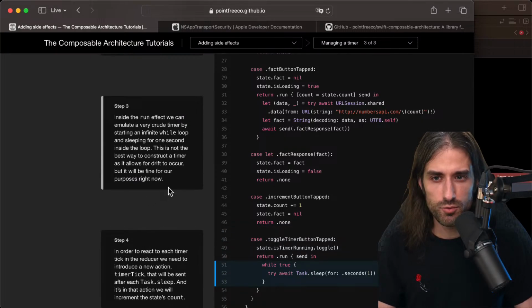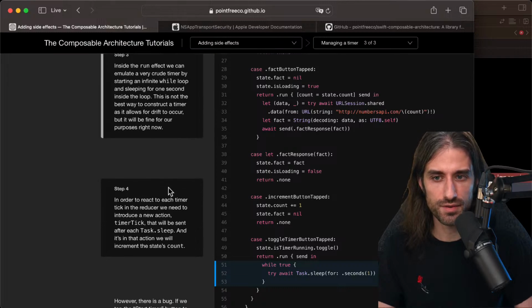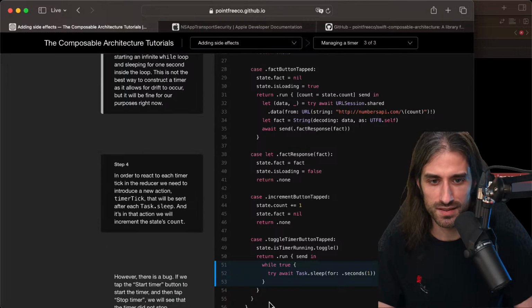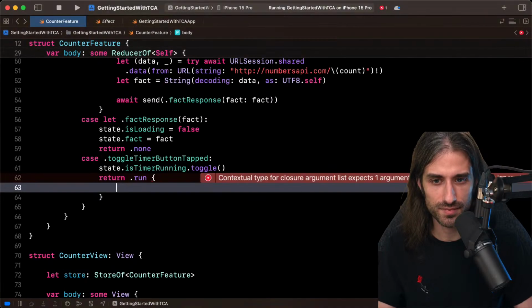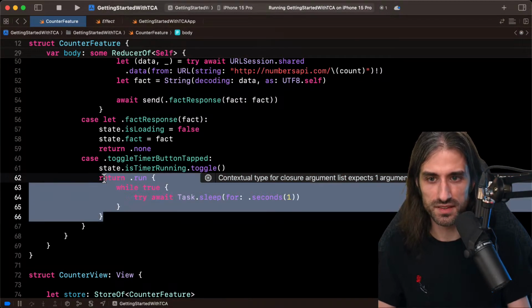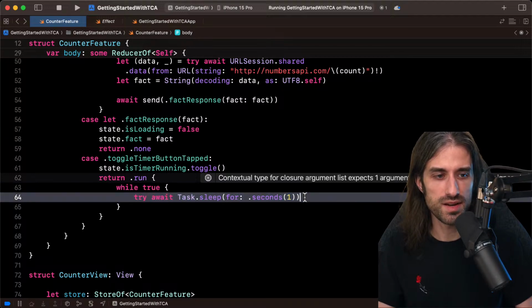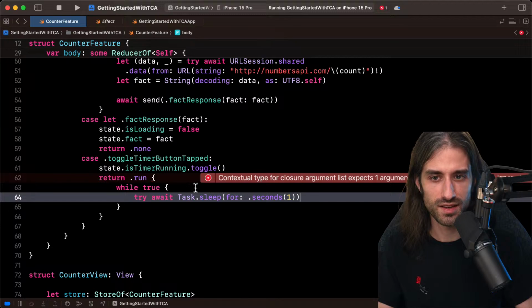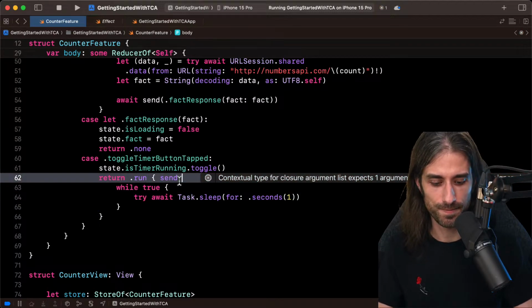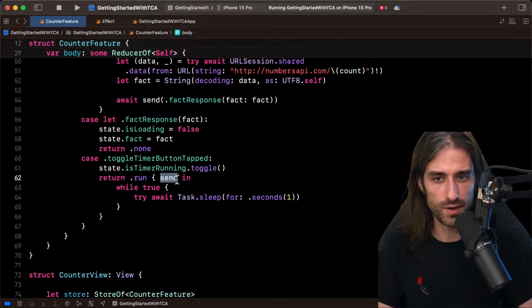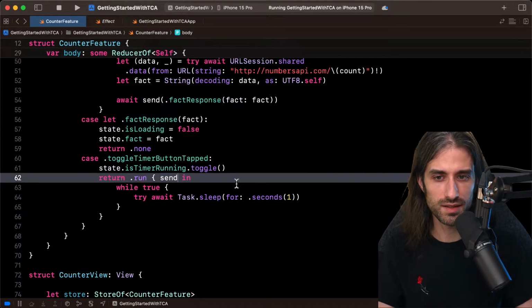So inside the run effect, we can emulate a very crude timer by starting an infinite while loop and sleeping for 1 second inside the loop. This is not the best way to construct a timer, as it allows for drift to occur, but it will be fine for our purposes right now. So I'm going to just copy paste, it's going to be a bit simpler. Fix indentation. So while true, we sleep for 1 second, and then after 1 second, we do something in order to send something back to the reducer. You can see that I use the word send in natural language, which gives a hint that the naming is pretty good.